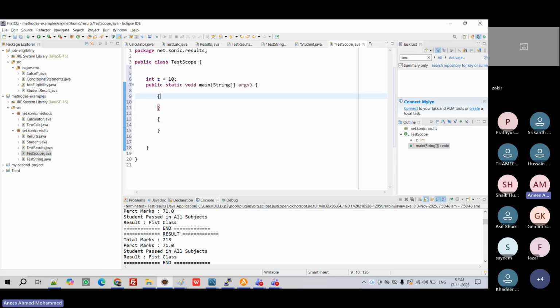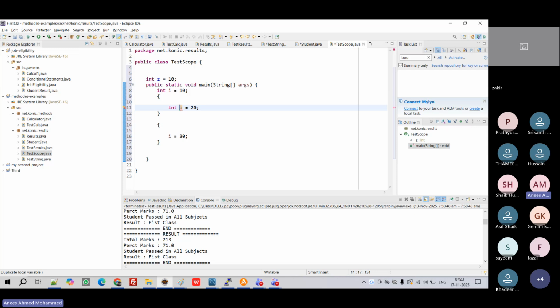I'm having two variables. I'm defining int i is equal to 10 here, and i is equal to 20. Is it a valid point or not? Valid. I'm not declaring it, I'm using it. Then again I'm saying it, valid or not? Valid, because I'm not defining it, I'm using it. But whenever I write int again, it will not allow. Already defined. It is a duplicate variable you are declaring. You should not define it.